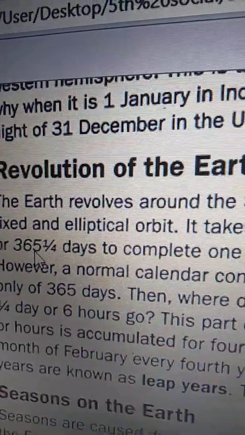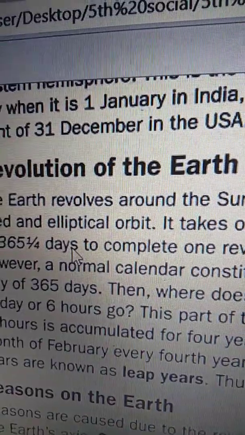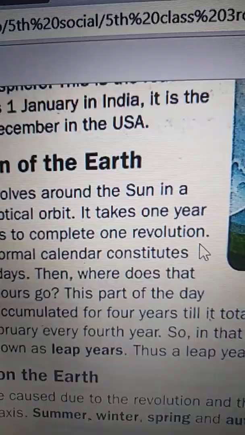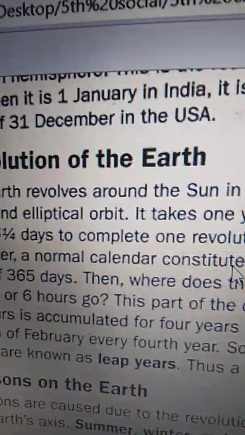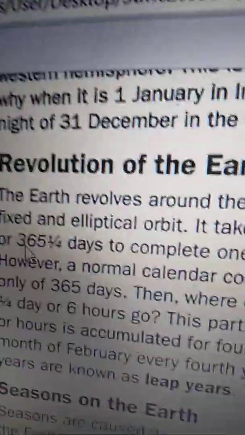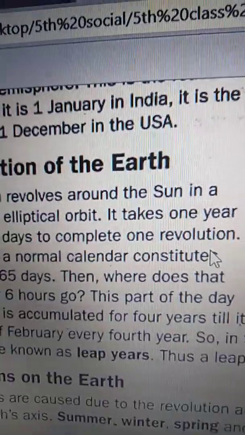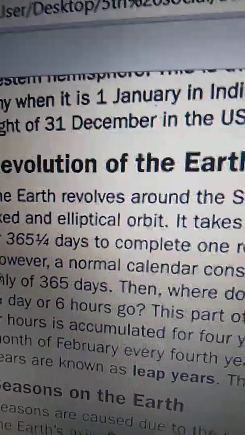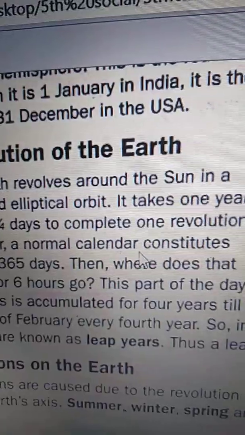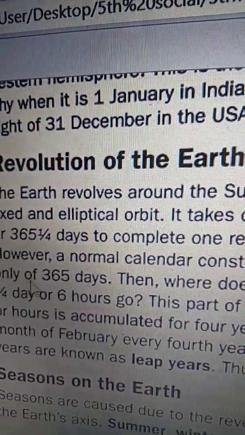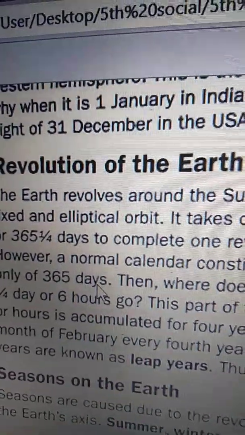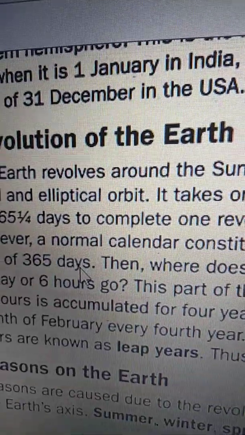it takes 1 year or 365 1/4 days to complete one revolution. To complete one revolution, the Earth takes 1 year or 365 and 1/4 days. Okay. However, a normal calendar constitutes only 365 days. Yes, in our calendar we have only 365 days.